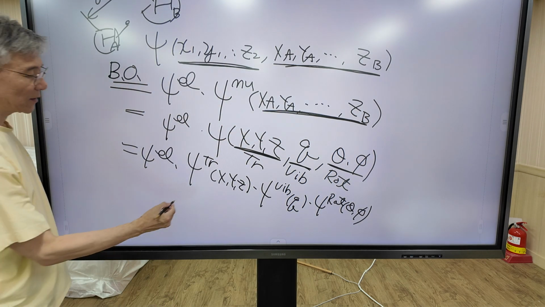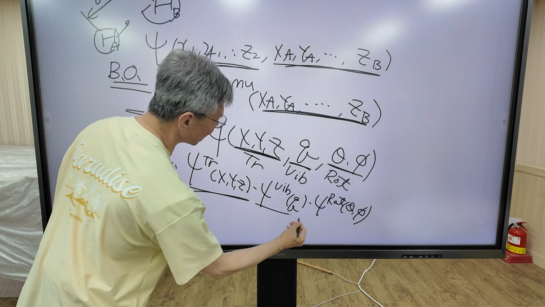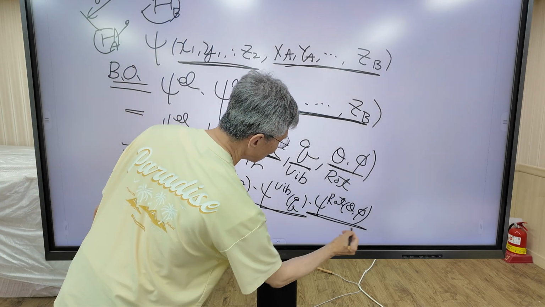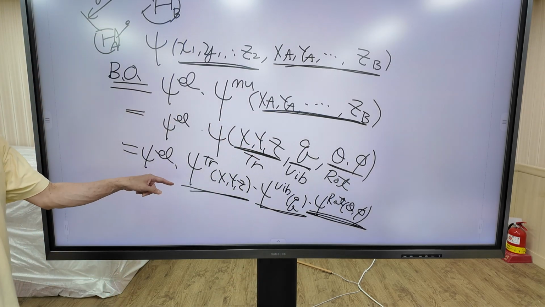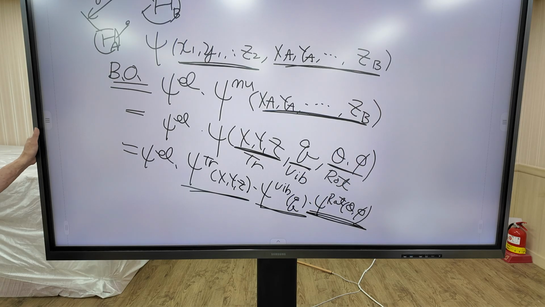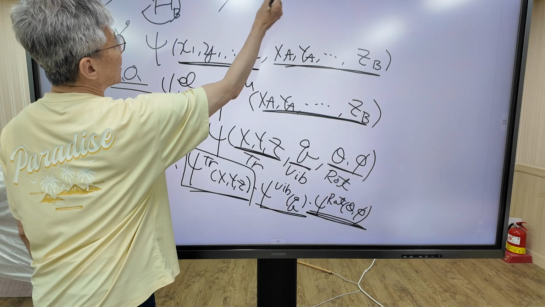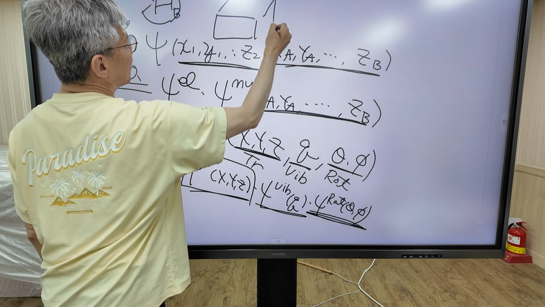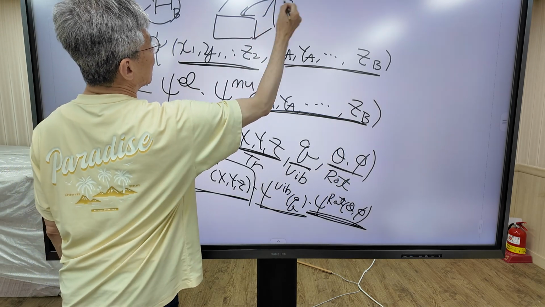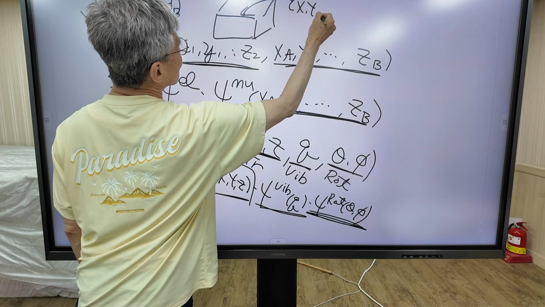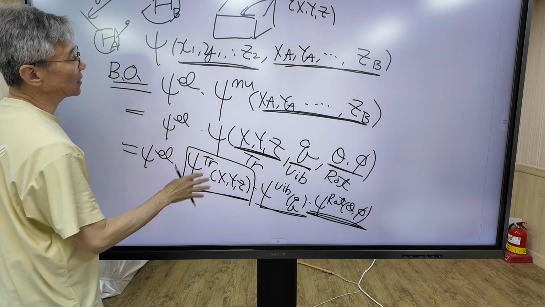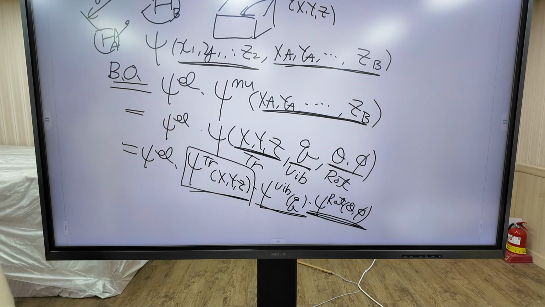Now, all of these functions we already covered. The translational function is actually the three-dimensional particle in a box wave function, same as this one. You see this one. This function is exactly the same as the particle in a three-dimensional box.